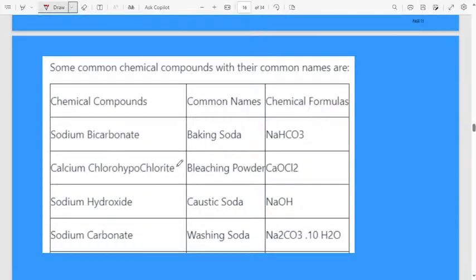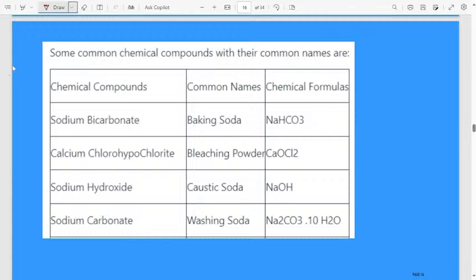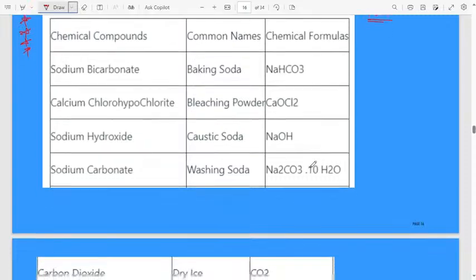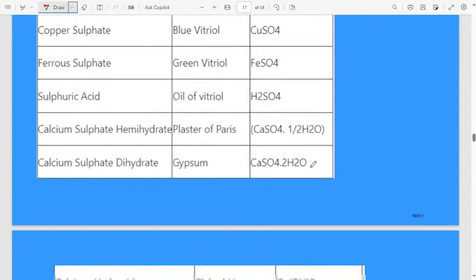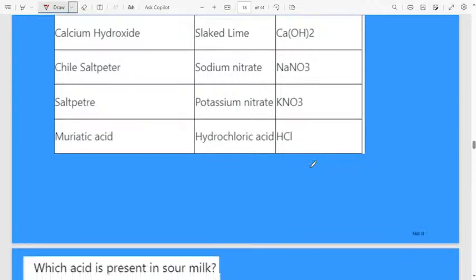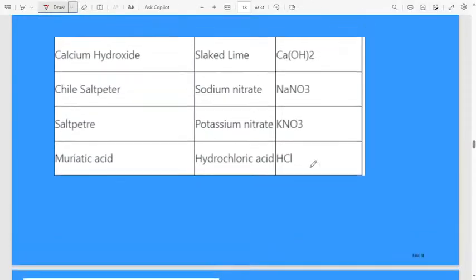Here I have given the list, later you can go through. Chemical compounds, common names, and also chemical formulas, you have to remember the list. I don't know which compounds they may ask in the exam. I will provide the PDF notes, don't worry. After the class I will give the link in the description. Please check, and if the PDF notes are available, you can download them. If you have a laptop or mobile, then later you can recall. This is the common names, then these are the chemical formulas. I have three lists, so simply reading is a waste of time. If I give the list to you, definitely you can recall.